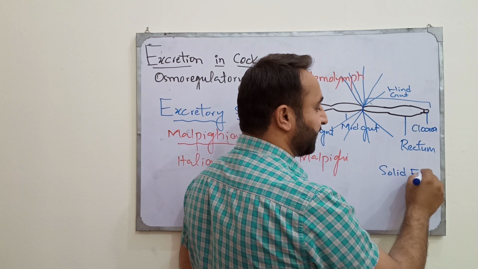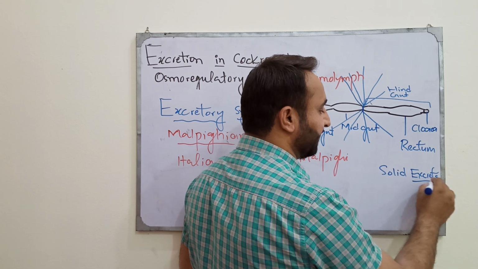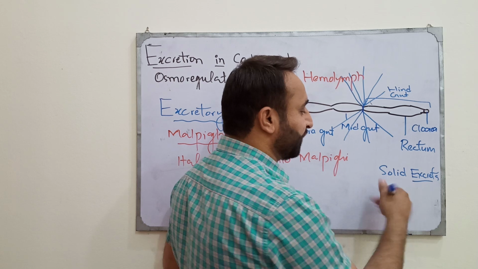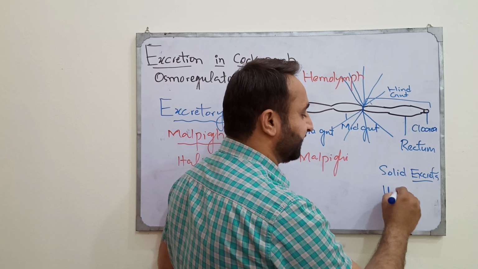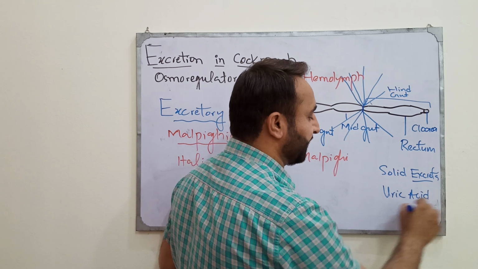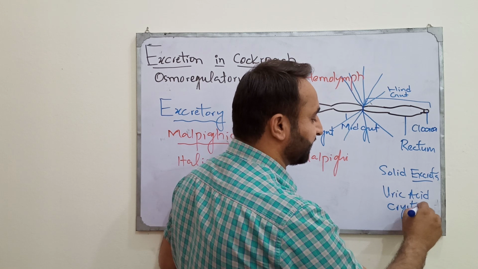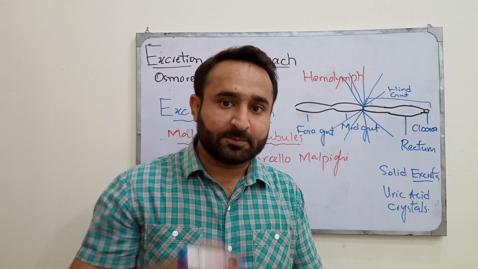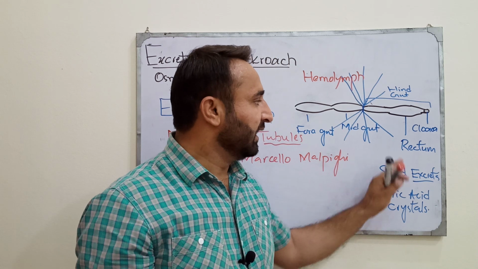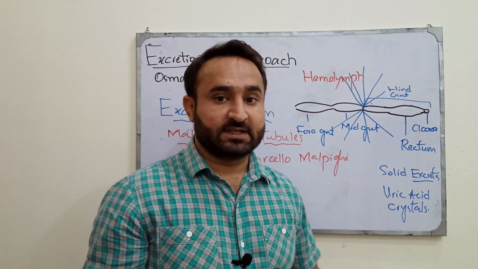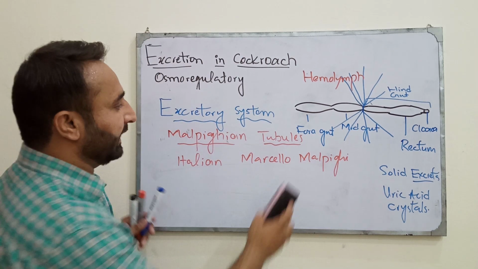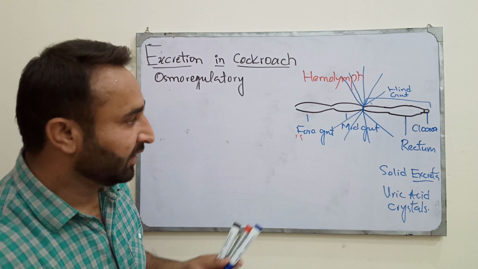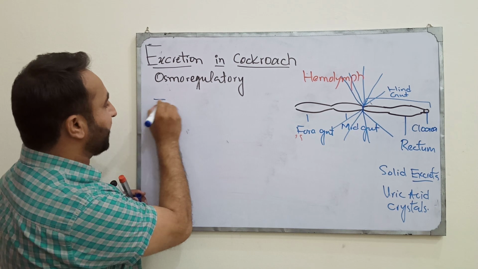The excretory product is in the form of solid excreta. Sometimes it is bulk, but mostly these are uric acid crystals, the solid crystals, because almost all water has been reabsorbed. Solid crystals of uric acid are removed from the cloaca. We'll see the difference between cloaca and anus. So what is the excretory mechanism?